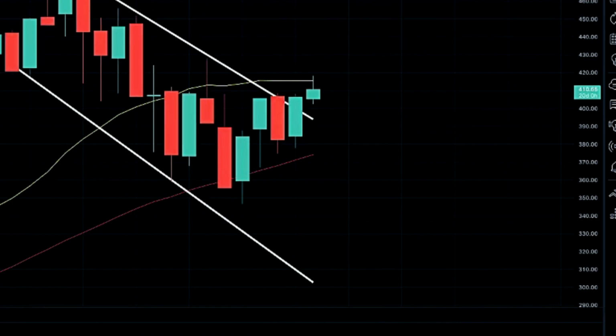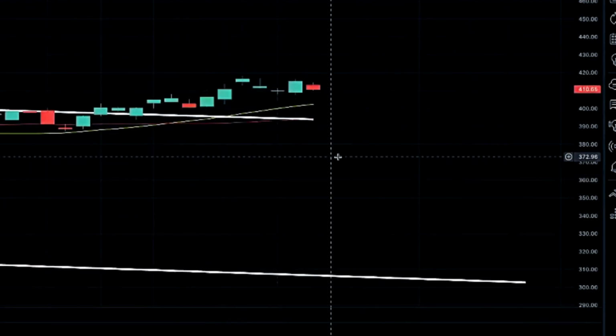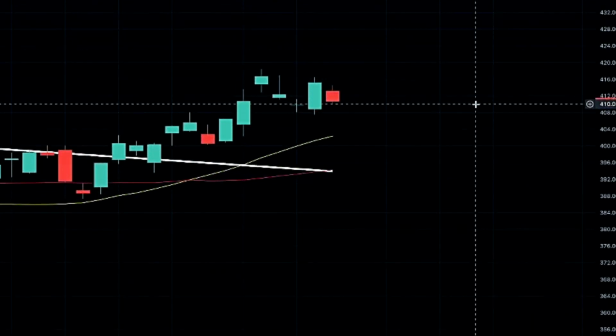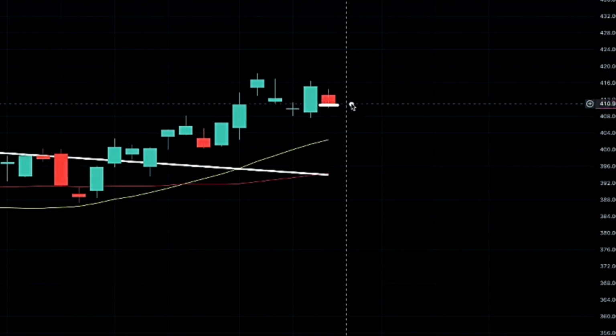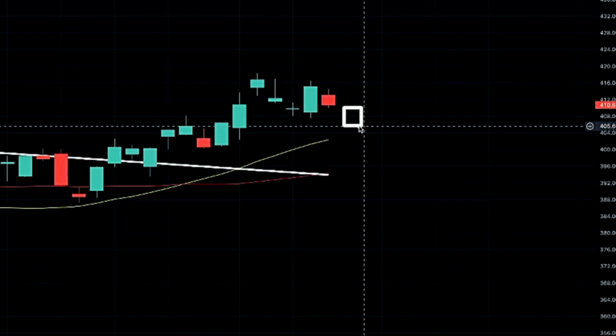But again, to recap on our intraday perspective, jumping back into our daily chart, we are closing within our prior day's body, closing lower here. So again, we are slightly cautious here, definitely looking for that confirmation intraday, possibly breaking above that symmetric triangle on the hourly chart, or possibly coming back down and possibly shorting the market down to this level. But in my opinion, not a lot of room to run to the downside as much here.